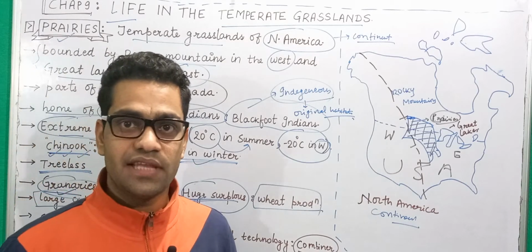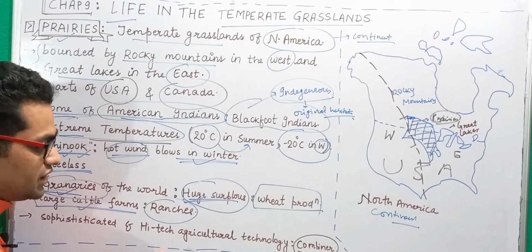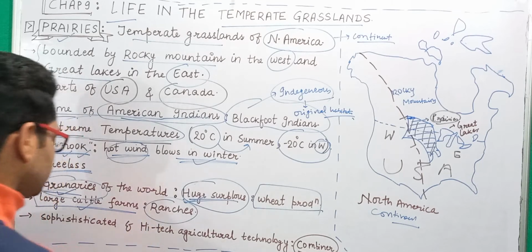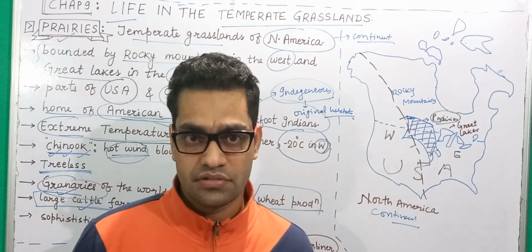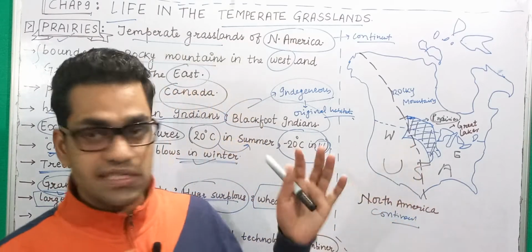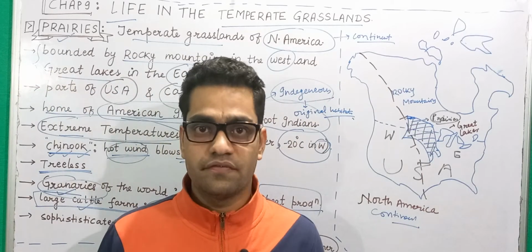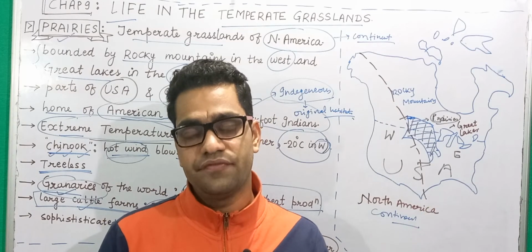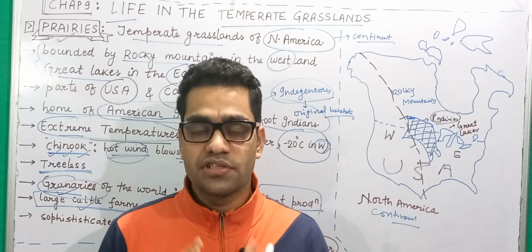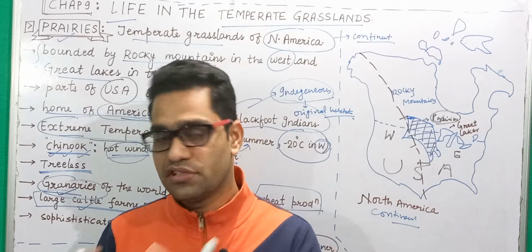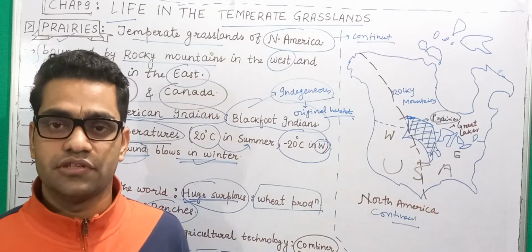Okay, and that too in a scientific way. And then you have modern ways of animal husbandry taking place in these ranches. Now when it comes to the agricultural practices taking place in the prairies, this area is not very densely populated. So what is happening here is a large amount of agricultural land is controlled by a small number of farmers or agriculturalists. What is the conception of a farmer that you have about Indian farmers? That is totally different when it comes to these farmers of the prairies?